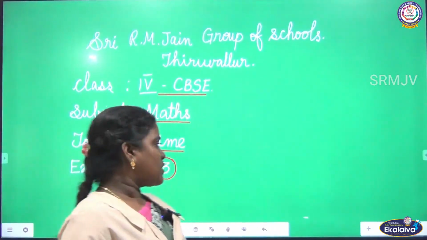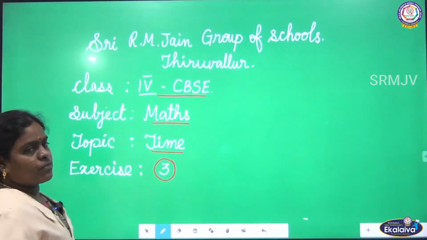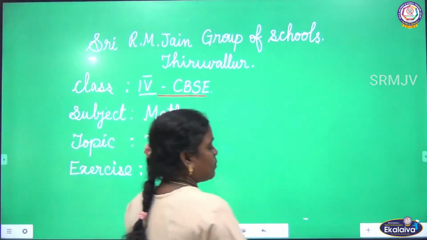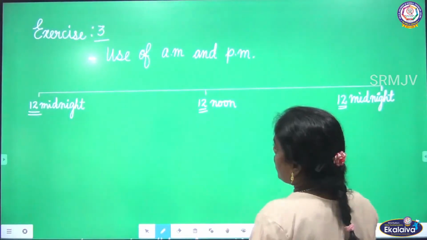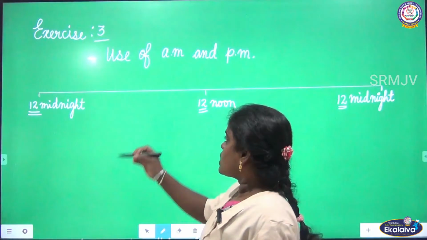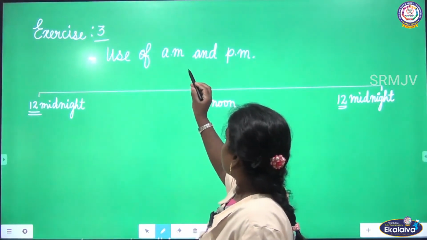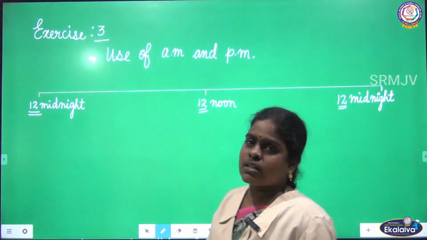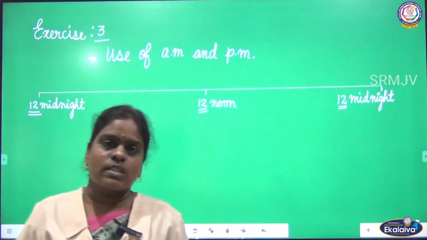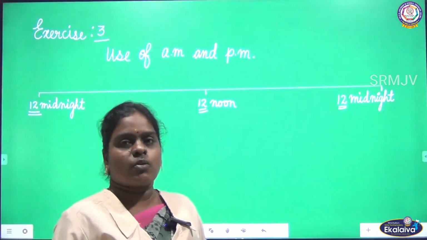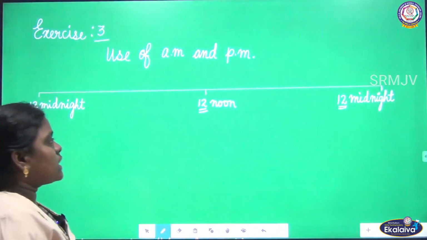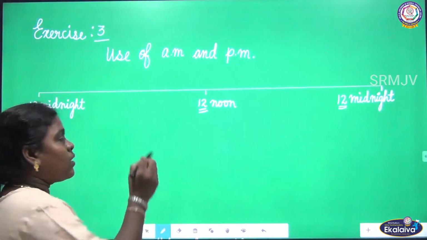Children, today we are going to learn exercise 3 from the chapter Time. In this exercise, we are going to learn the concept of the use of AM and PM, that is, where we have to use AM and where we have to use PM. First, let us learn the time.